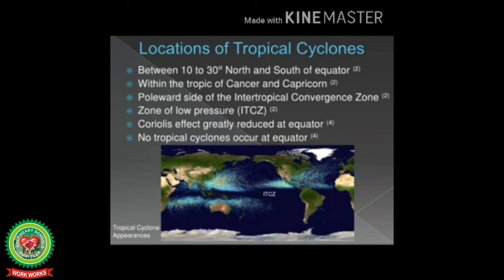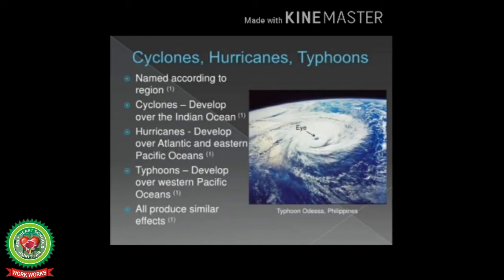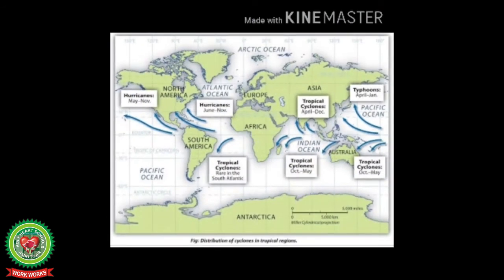The chief areas of activity for the tropical cyclones are the West Indies and the coast of Florida. In that region, these are known as hurricanes. In the Philippine Islands, the coast of China and Japan, these are known as typhoons. In the Bay of Bengal and the Arabian Sea, these are known as cyclones. On the northeast and northwestern coast of Australia, they are called willy-willies. They are known as tornadoes in the USA and Mexico.